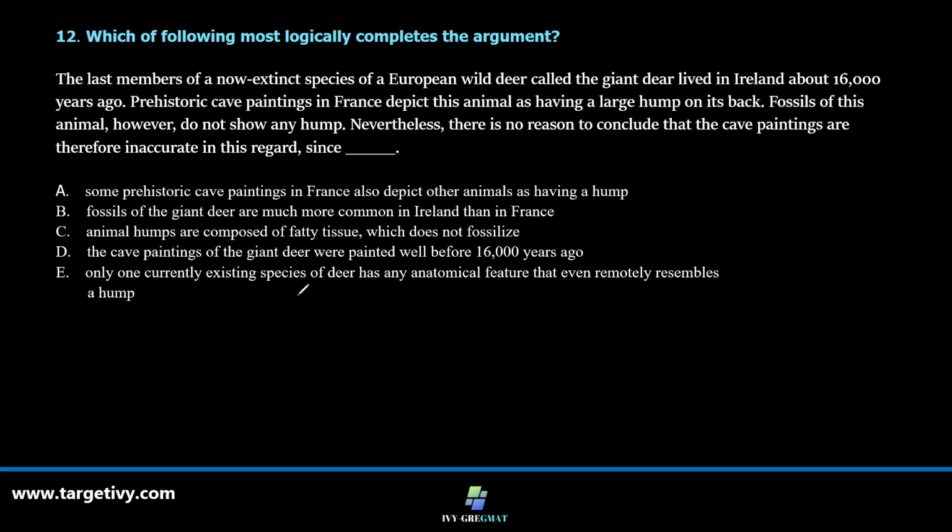Since, so some facts are given: the giant deer that lived something around 16,000 years back, prehistoric cave paintings show a hump. Fine.